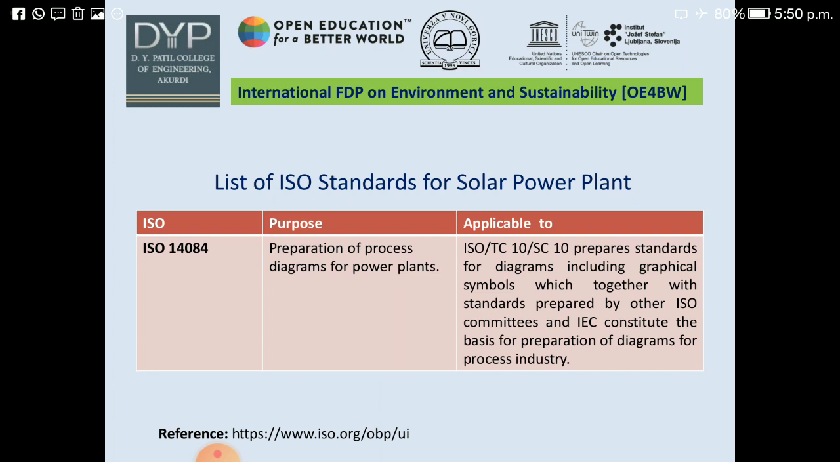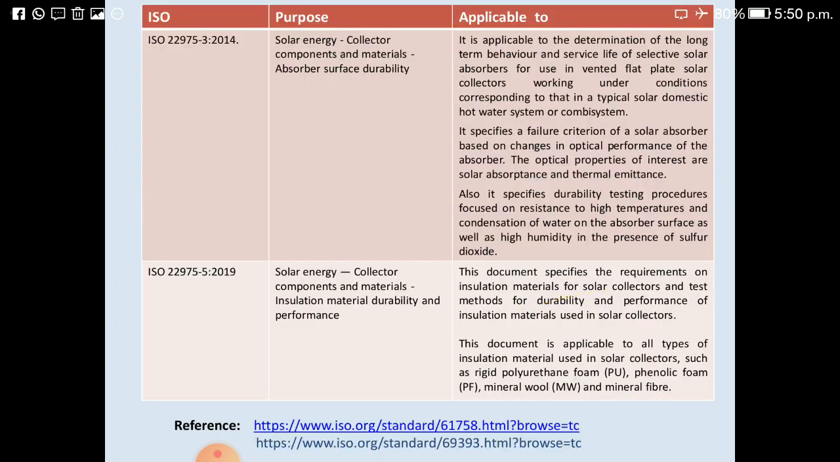ISO 14084 is for the preparation of process diagrams for power plant. It is applicable for the preparation of diagrams for process industry. ISO 22975 is for collector components and materials, absorber surface durability.